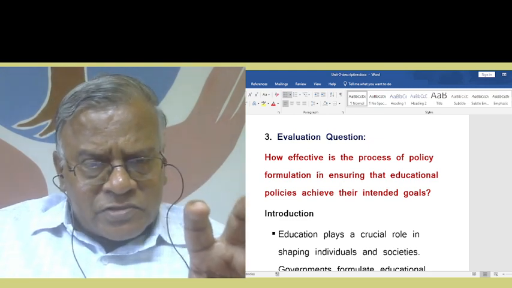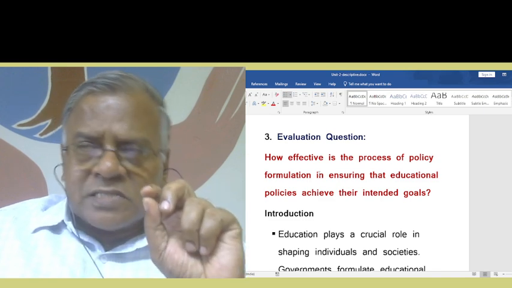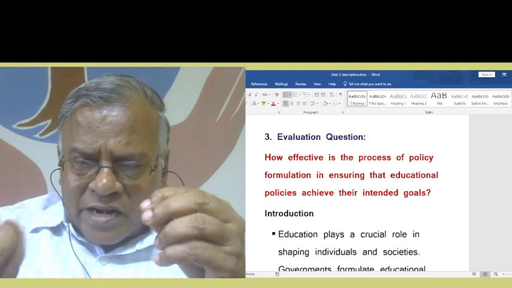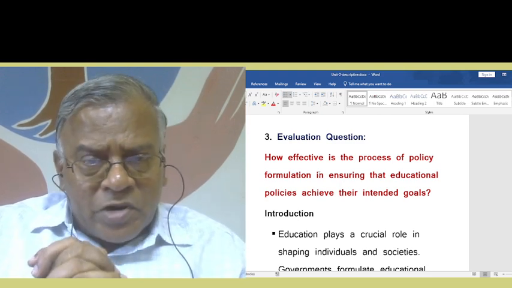This is the question. You see that it's very difficult to understand sometimes. The evaluation question, you have to see it again and again. At least twice you have to read and then get the correct sense of it, right? How effective is the process of policy formulation?